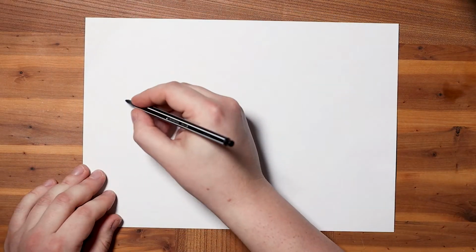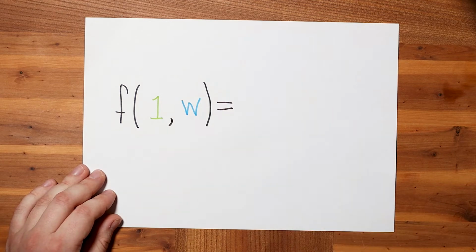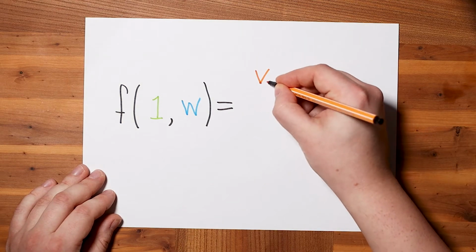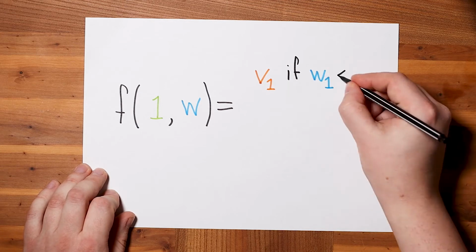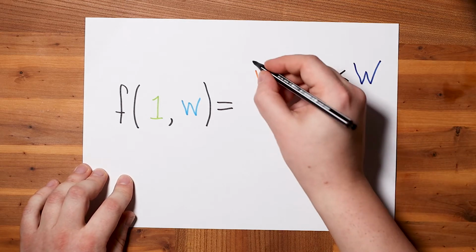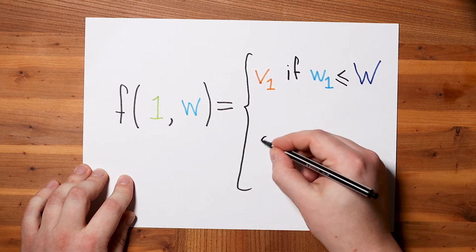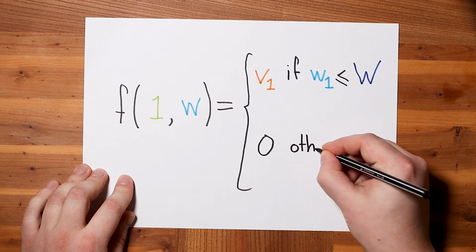Let's start with an easy case. What is the value of f of 1 and W? Well, we get the value of the first item, v_1, but only if it fits, only if w_1 is less than or equal to W. Otherwise, we can't take the item, and the most value we can get is, well, 0. This is our base case.